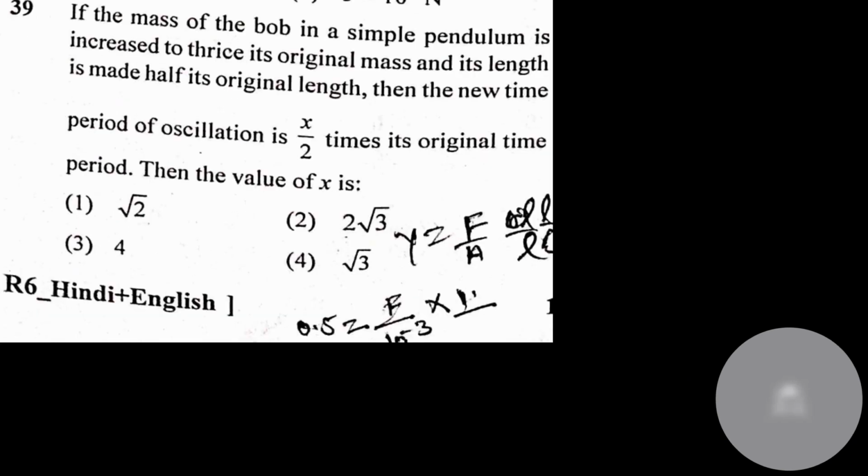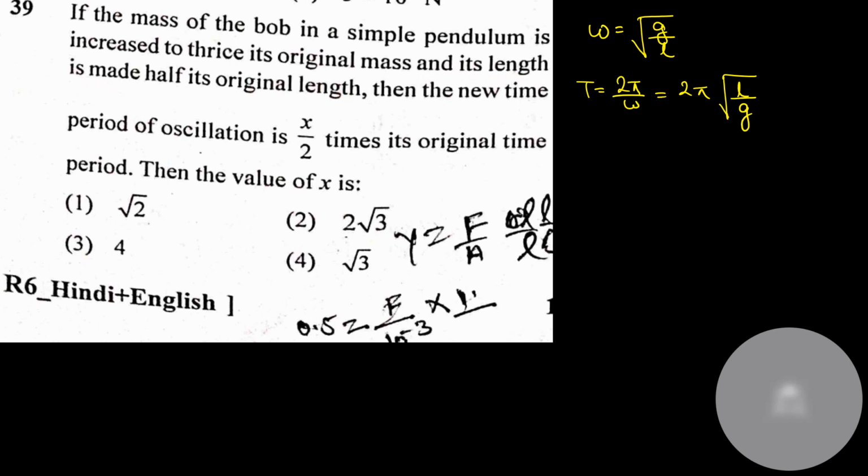The time period of a simple pendulum. Omega of a simple pendulum is given by under root of g by L. So time period is nothing but 2 pi by omega, which should be equal to 2 pi into under root of L by g. In the question, the mass of the bob of a simple pendulum is increased thrice. So time period does not depend upon mass. Okay, and its length is made half the original length.